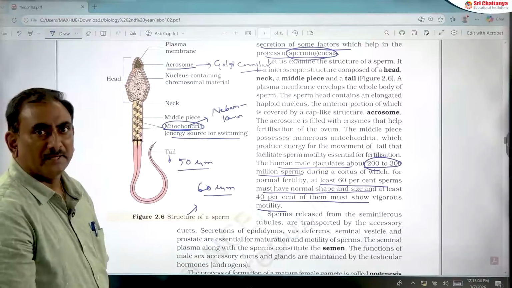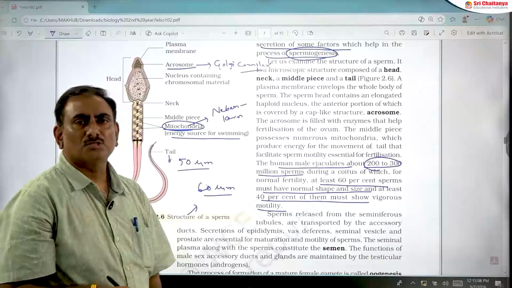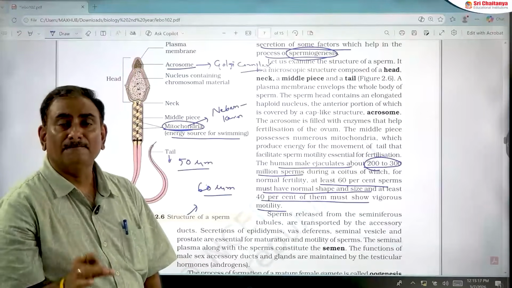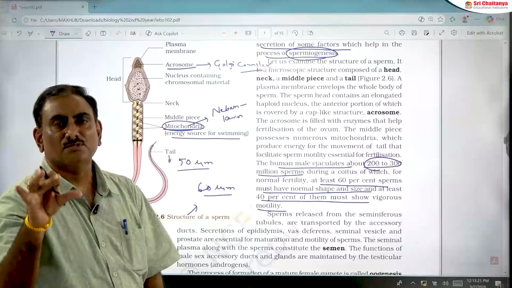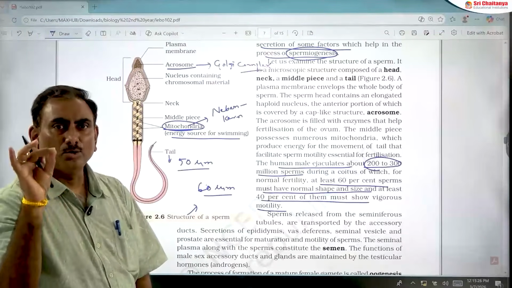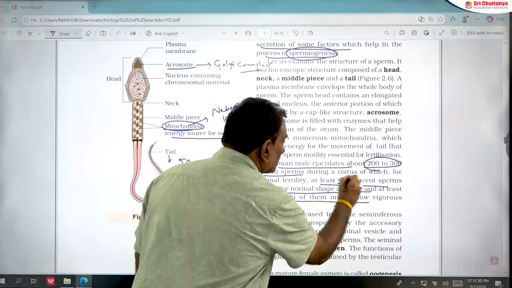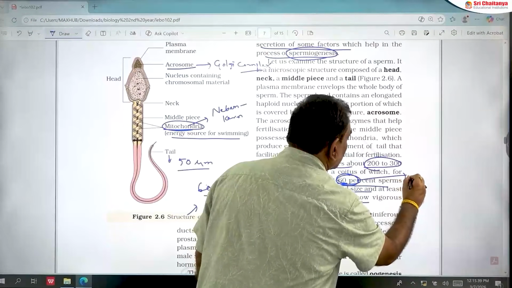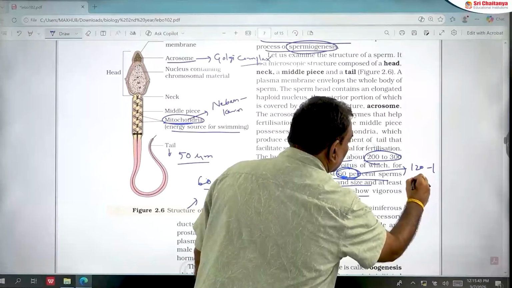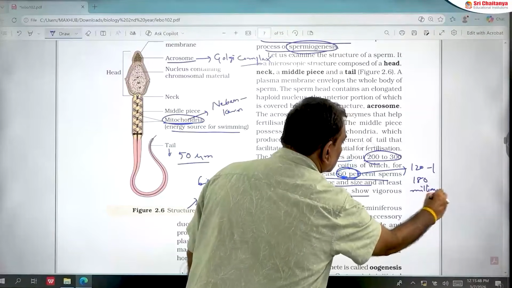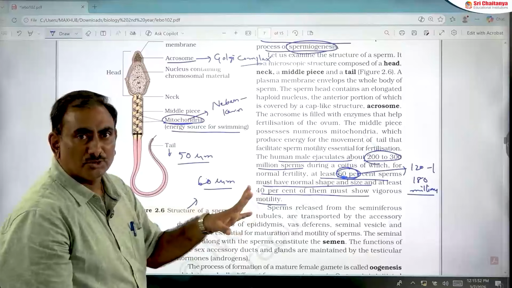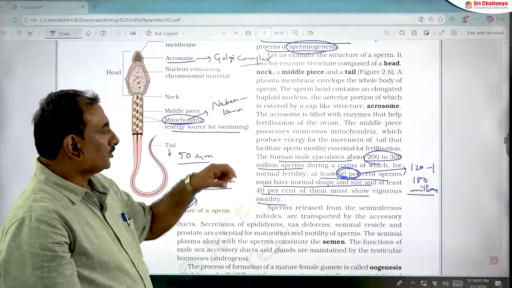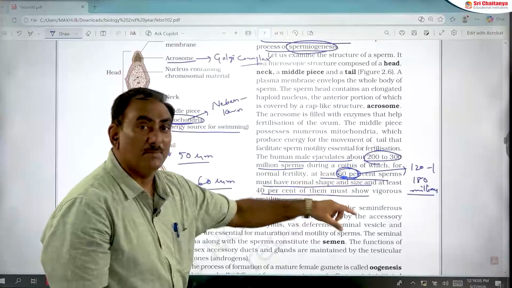So you should be very careful about this point. Sixty percent of 200 to 300 million means at least 120 to 180 million sperms must have normal shape and size. You should remember this.